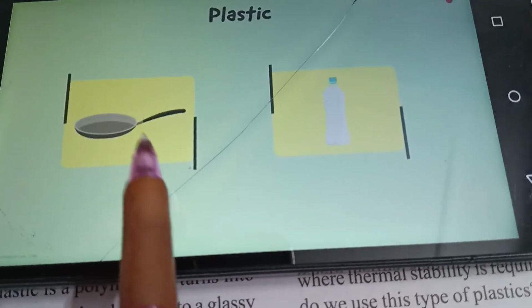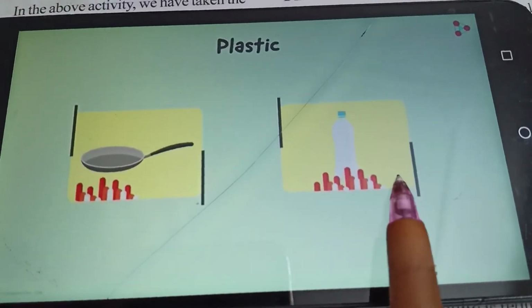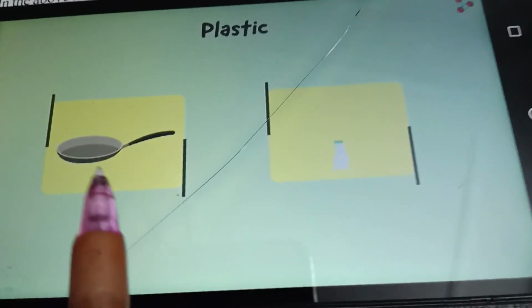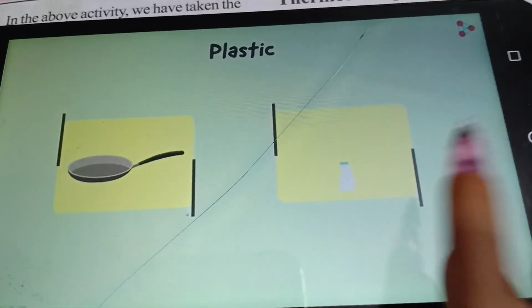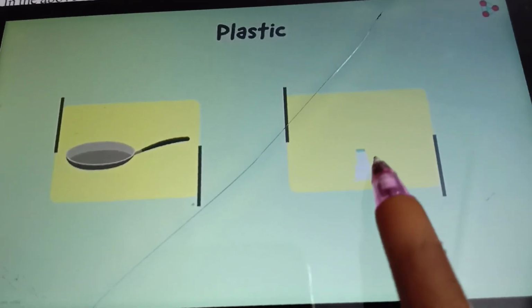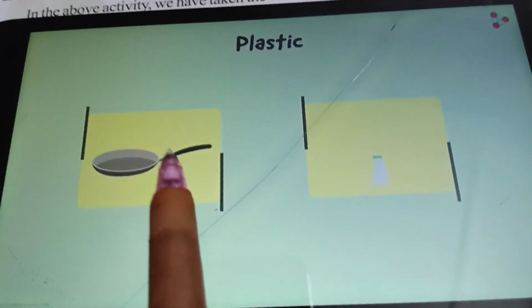So what happened when we heat these both? Here we are heating these two plastic articles. What happens when you heat this? After heating, this common bottle will melt very quickly. This bottle will melt. And what happened to this frying pan?